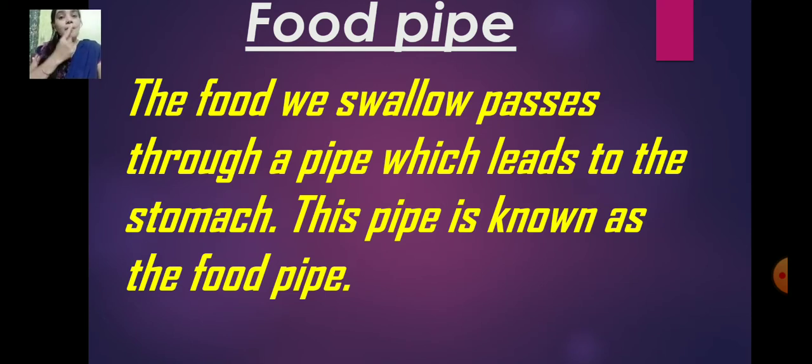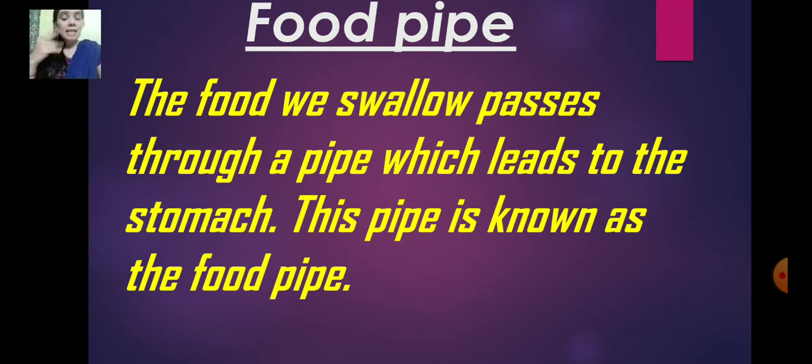Yes, from our mouth. When we chew our food, our teeth break the food down into smaller pieces. The sharp front teeth help to bite and cut the food, and the flat back teeth help to grind the food into a paste.